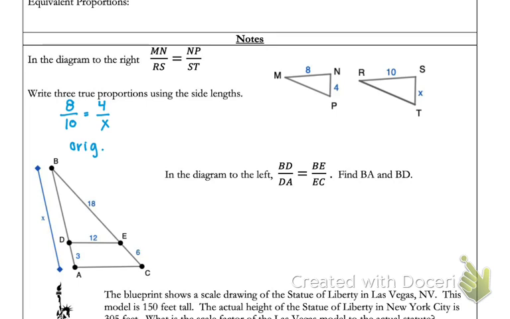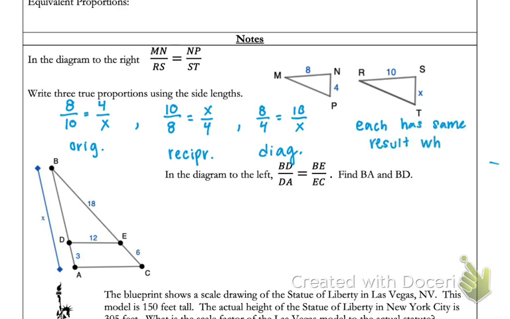As discussed previously, for equivalent proportions, we could flip the fractions. So if I flip it, I would get 10 over 8 equals x over 4. That's my reciprocal. My other option is to switch our diagonals, which gives us 8 over 4 equaling 10 over x. Each of those are going to be exactly the same because they have the same result when we cross multiply. Every time I'll get 8 times x, 10 times 4 that I can solve.